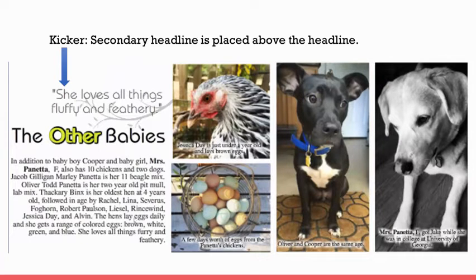And then you've got your kicker headline. So in this, you actually have your secondary headline above your headline. In this case, the secondary headline is a quote. So it is a little bit different. You want to decide if this would work for your layout, but this is another idea. Again, notice the use of color here.